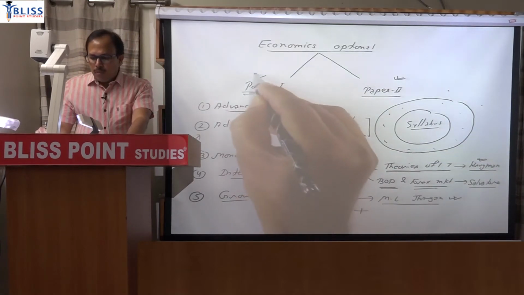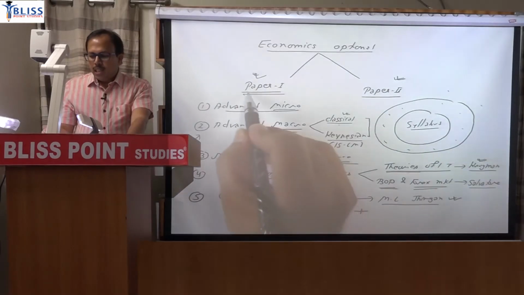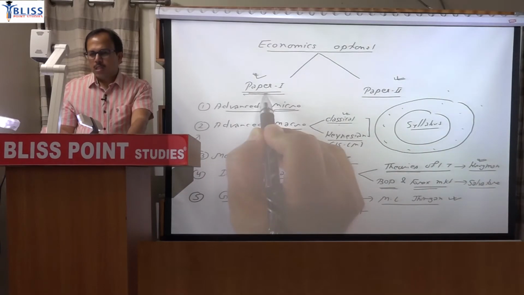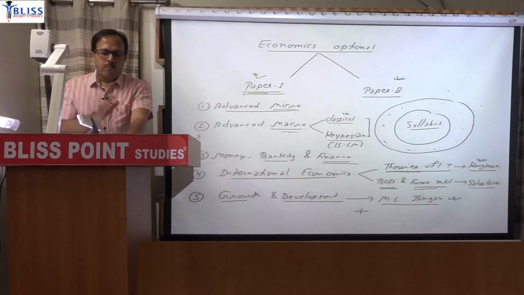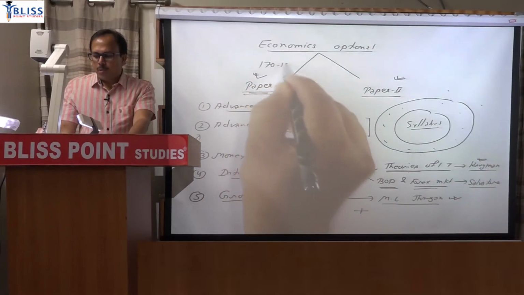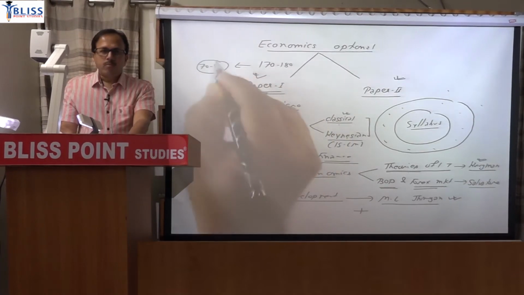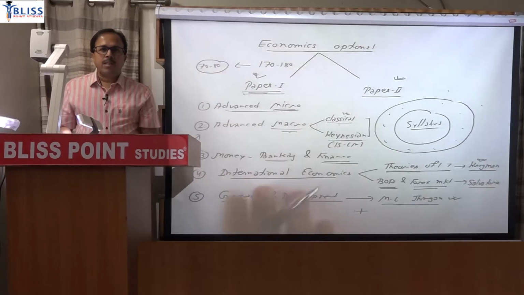And in paper 1, because the nature of the paper is more objective and fact oriented, if you know the theory, only then can you explain it. So there is a greater risk involved. Risk in the sense that if you know better, you have practiced a lot, you have written one question many times, and then you write in the final paper and apply that concept in the examination hall, then you can score very high. So you may score 170 or 180, but you may also end up with only 70 or 80. That means a range of 100 marks.